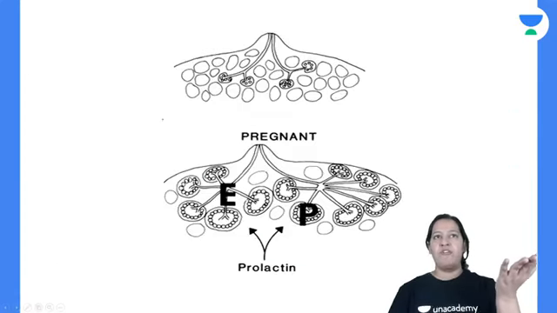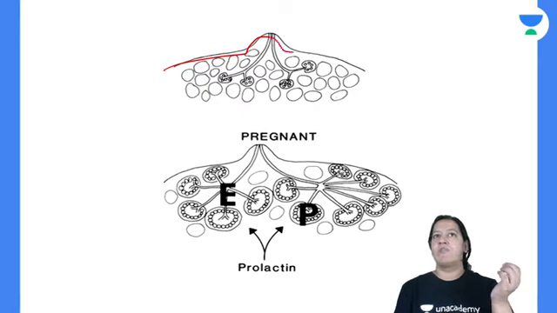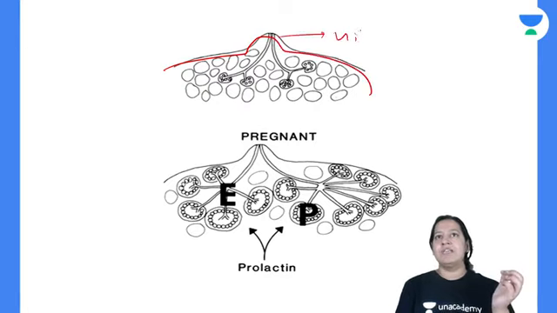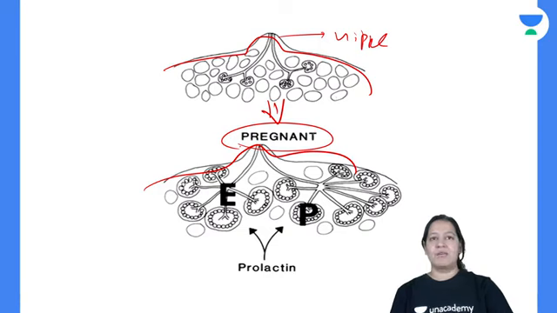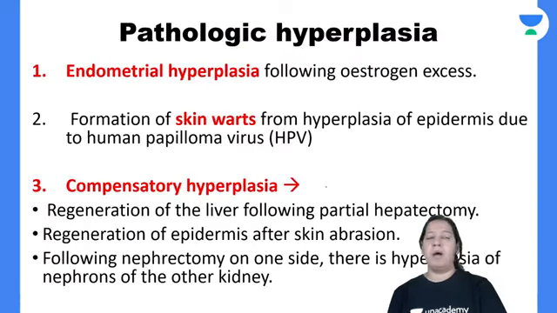So this is the example of the female breast. I have already drawn this diagram for you. This is the nipple. You can see the female breast, and during puberty, pregnancy and lactation, see the size. Compare it. The size is increasing, and it is by hypertrophy and by hyperplasia. These are the three examples of physiological hyperplasia.